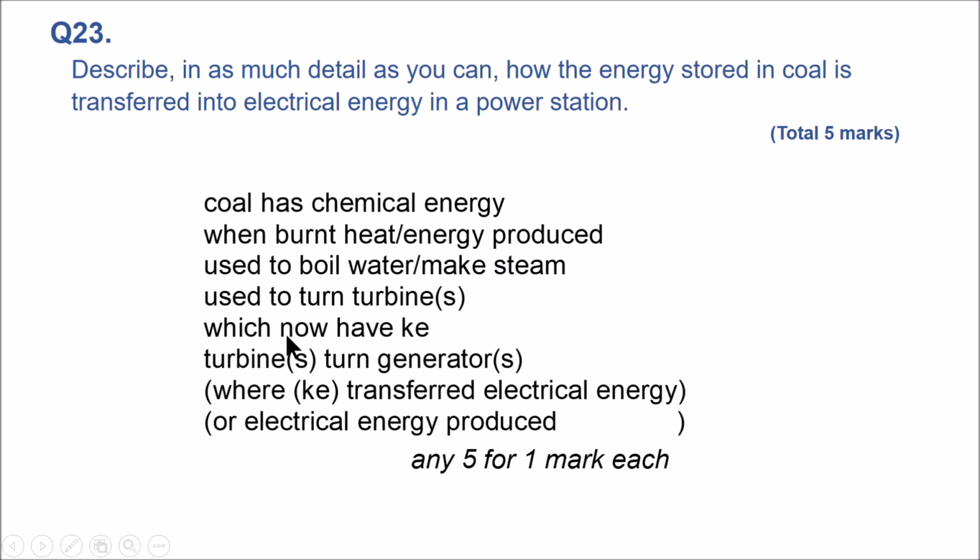So coal has chemical energy. When it burns, heat energy is produced, used to boil water, making steam. Steam has kinetic energy, used to turn the turbines. That kinetic energy turns the generator, which means the kinetic energy is transferred to electrical energy. Most power stations work like that, especially the ones that burn fuels.